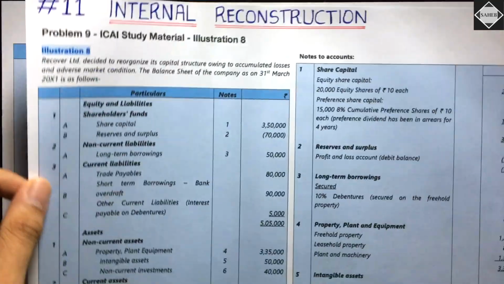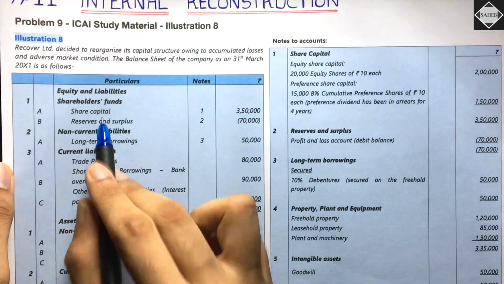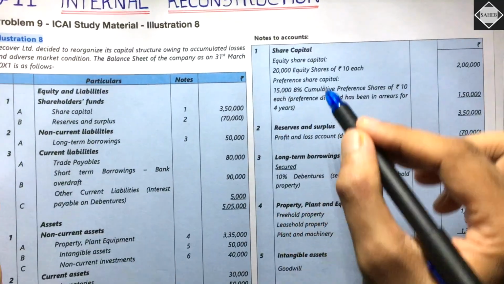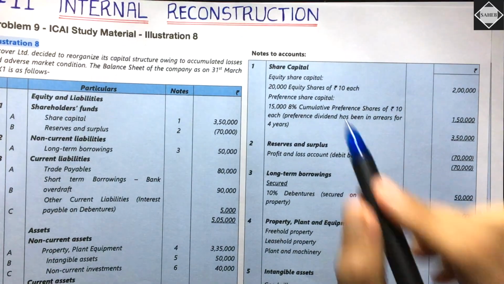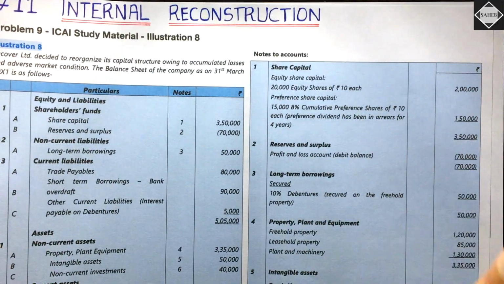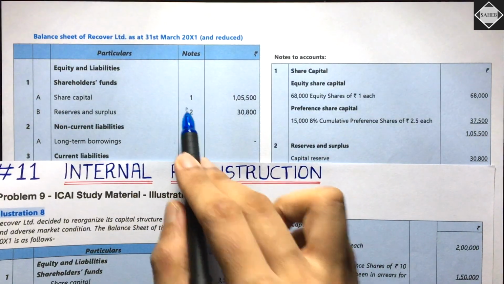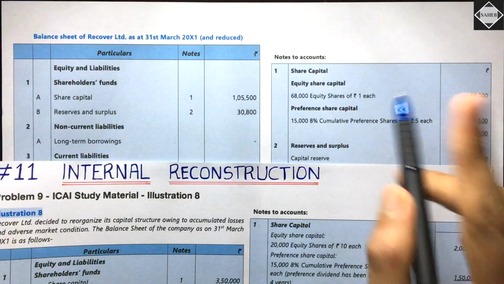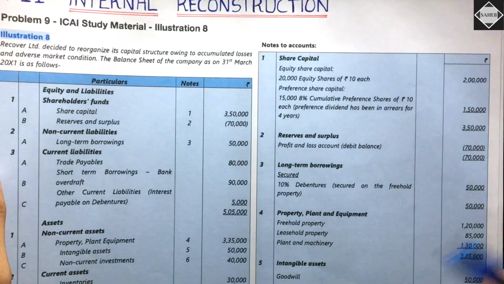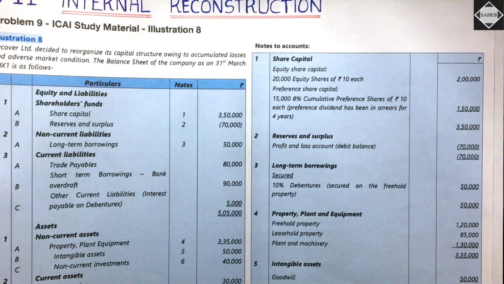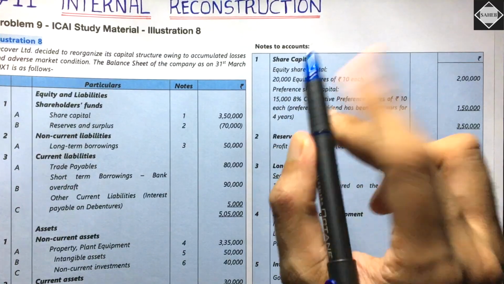Really simple. Let's start. First we had share capital, isn't it? In the question, note number 1, we have equity share capital, preference share capital. What happened to equity share capital? You all know we reduced the face value to ₹1 each. So see here, share capital note number 1, equity share face value is ₹1. And then what? Old capital completely we scrapped off. The number of shares were 20,000 only.